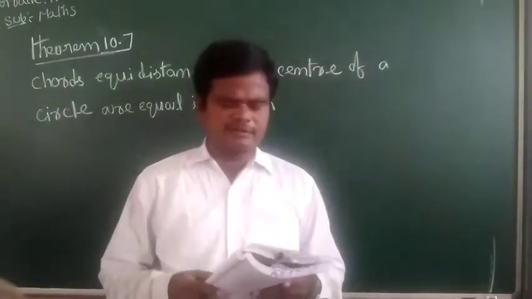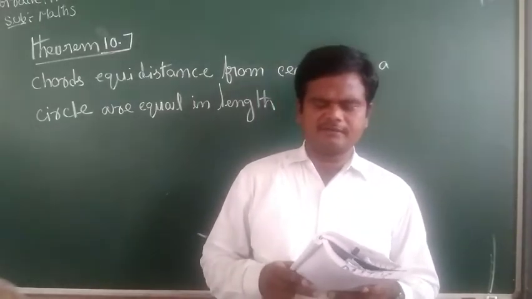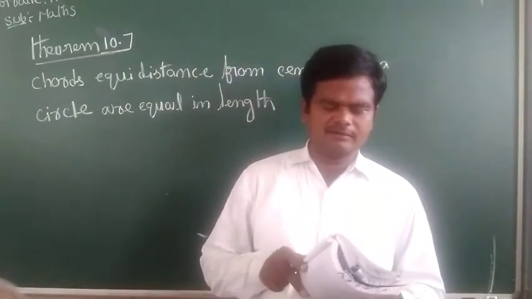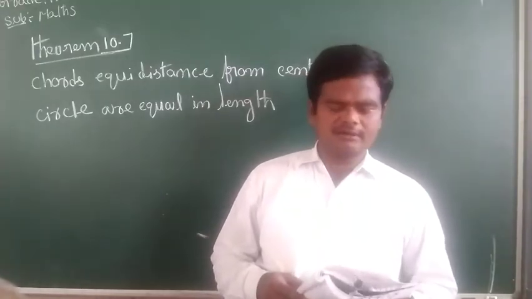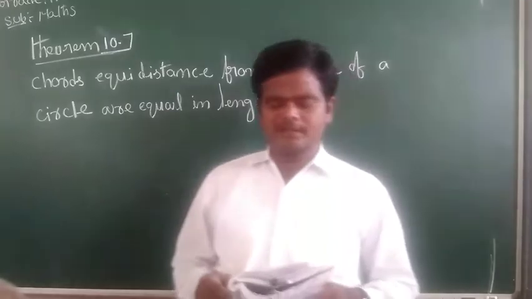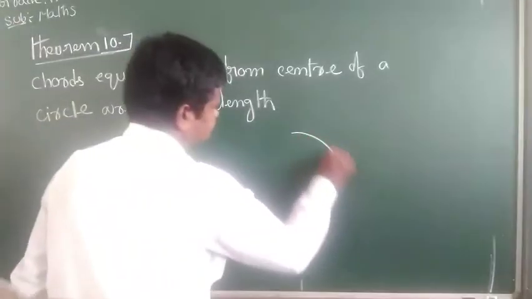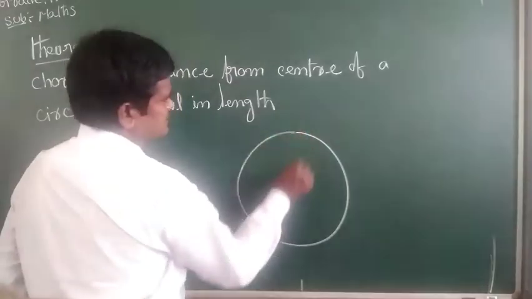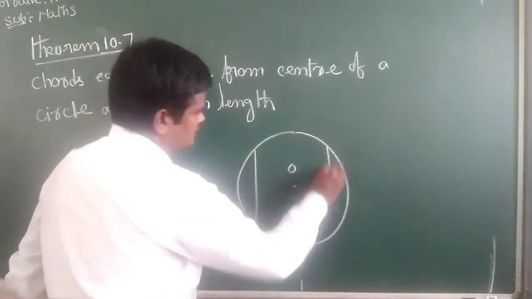Theorem 10.7: chords equidistant from the center of a circle are equal in length. So Theorem 10.7 says that for two chords, this is the circle, this is the center, this is one chord and this is another chord.